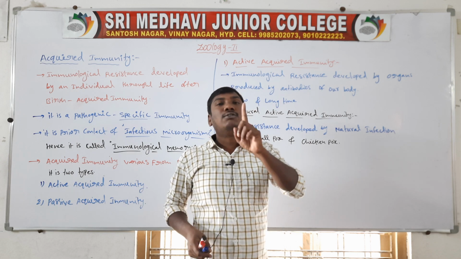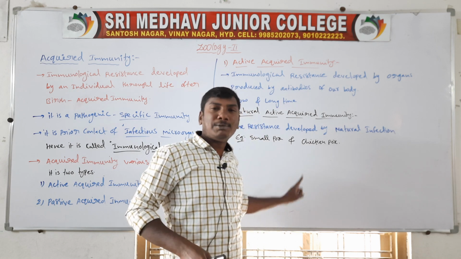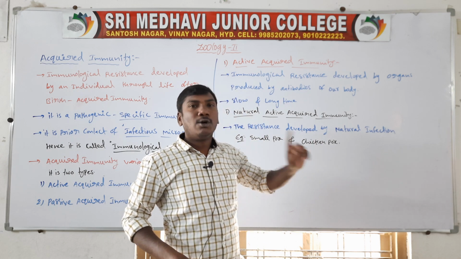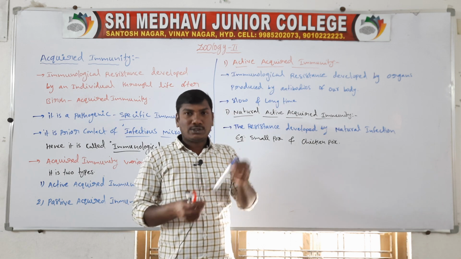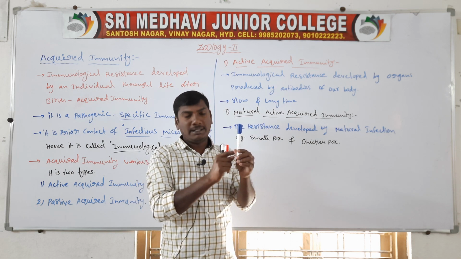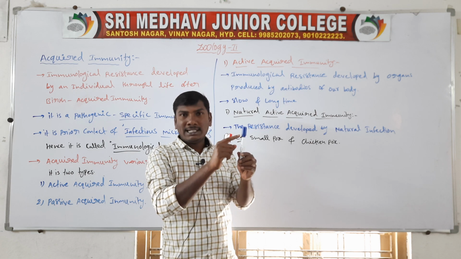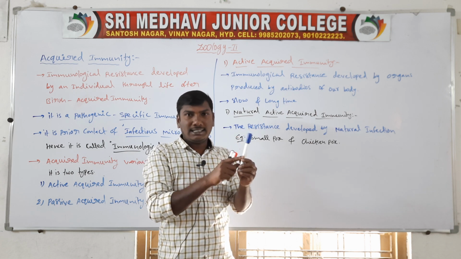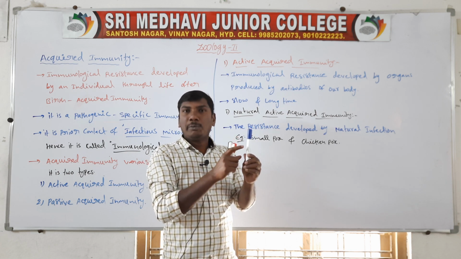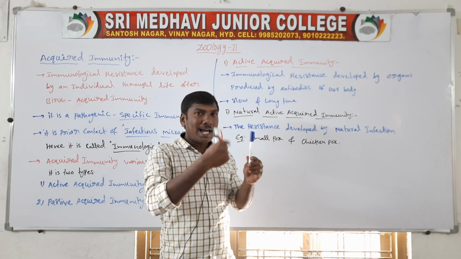In a lifetime, smallpox or chickenpox attacks only one time. For example, when one human being gets smallpox once, the body produces smallpox antibodies.